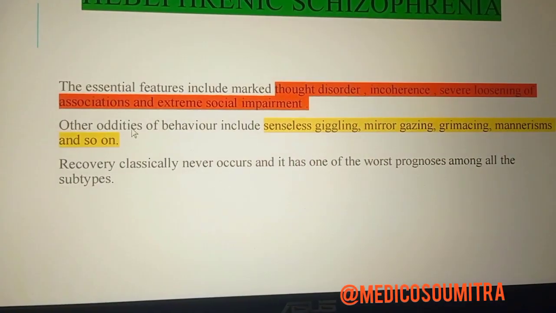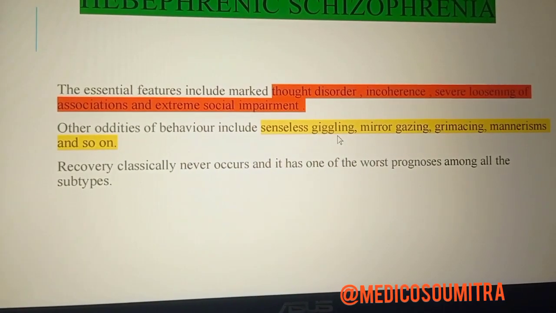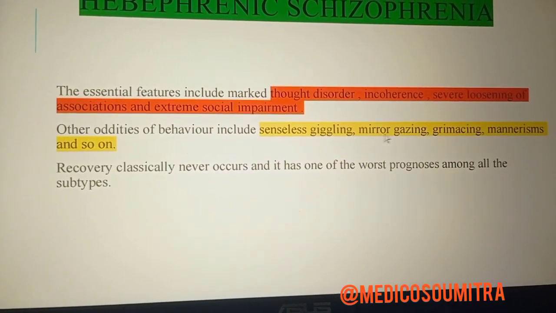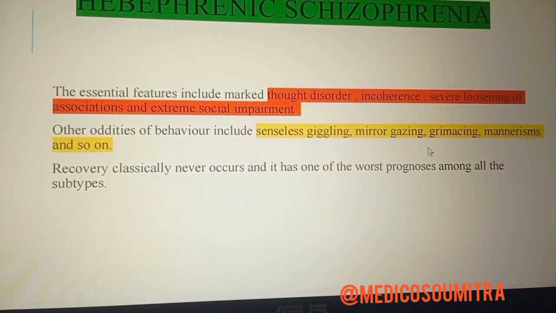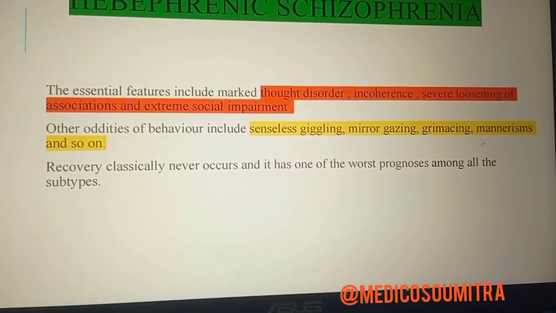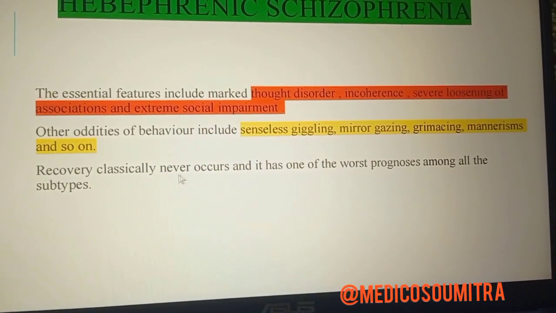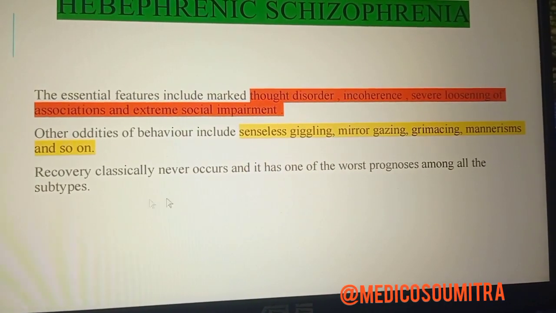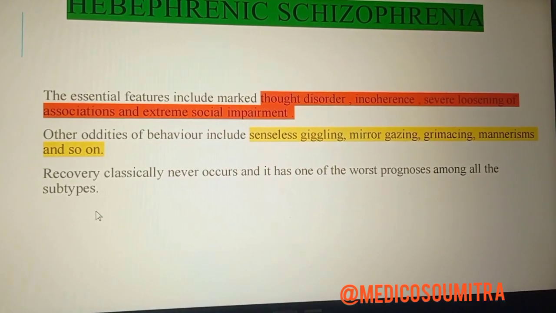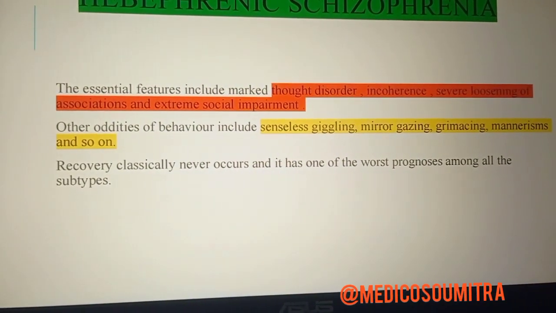Other oddities of behavior include senseless giggling, so unnecessary giggling, mirror gazing, grimacing, mannerisms, and so on. These are the characteristics of a hebephrenic schizophrenic patient. Recovery classically never occurs, and it has one of the worst prognoses among all the subtypes of schizophrenia. This is all about hebephrenic schizophrenia.